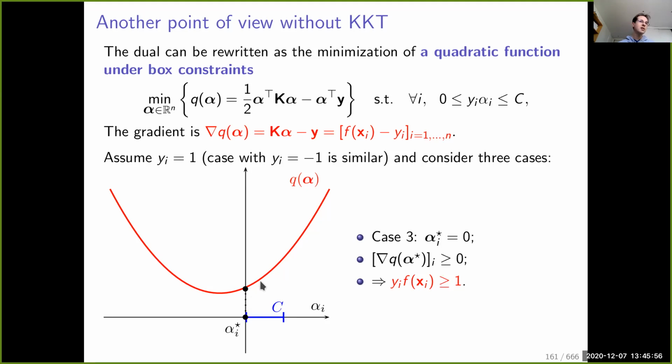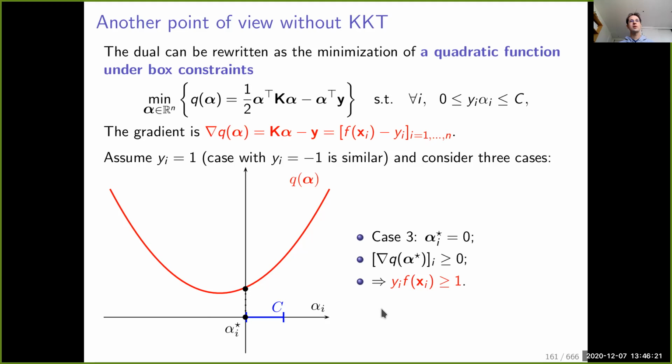And necessarily, it has to be at a part where the objective function is in fact increasing. So the partial derivative has to be non-negative. And the final relation is simply that the margin has to be greater than 1. Everything is true if you simply change a few signs, if you consider the case where yi is equal to -1.